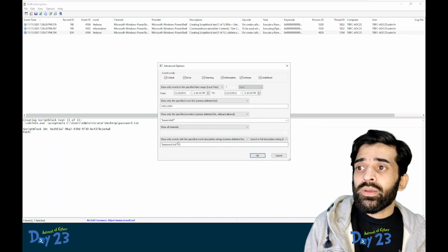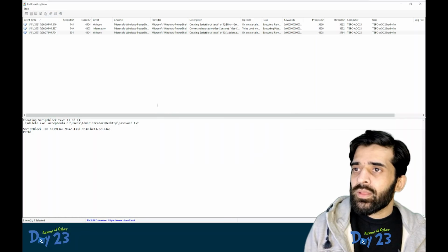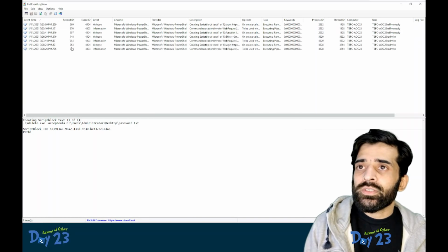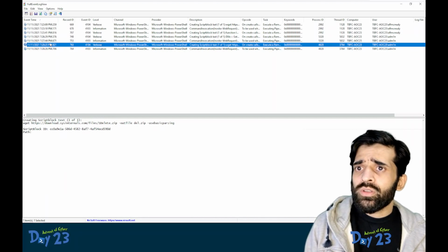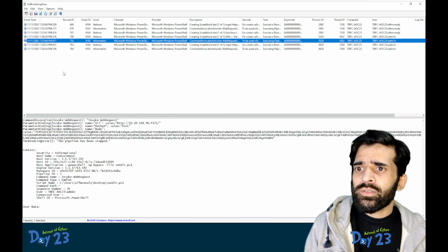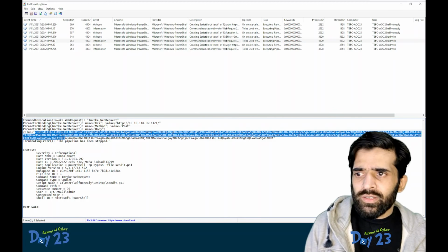Okay, let's change the filter again and let's add these values. This is where we found the information about the data, and actually this is the data that was sent.